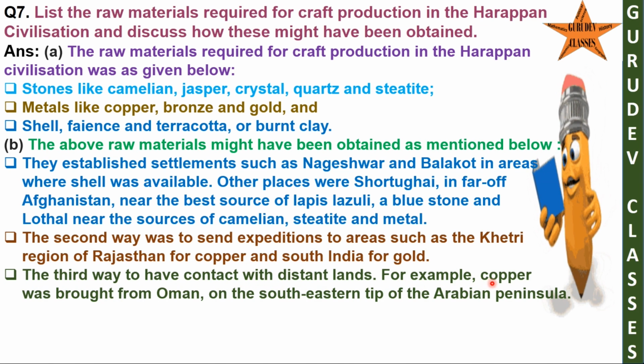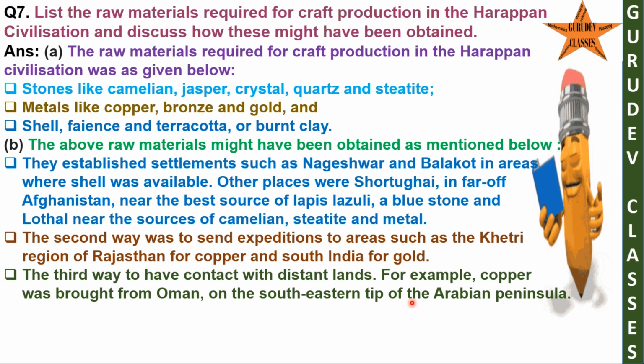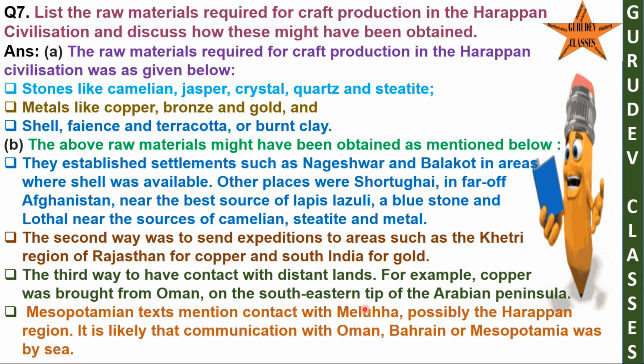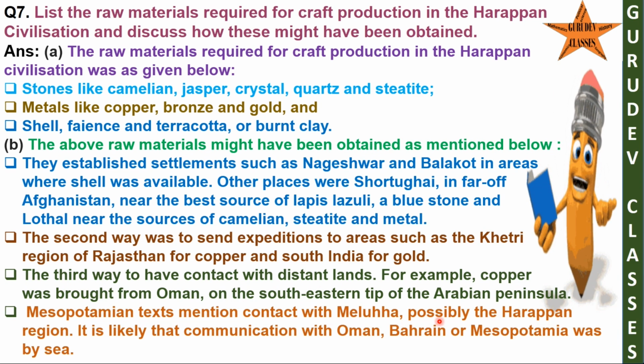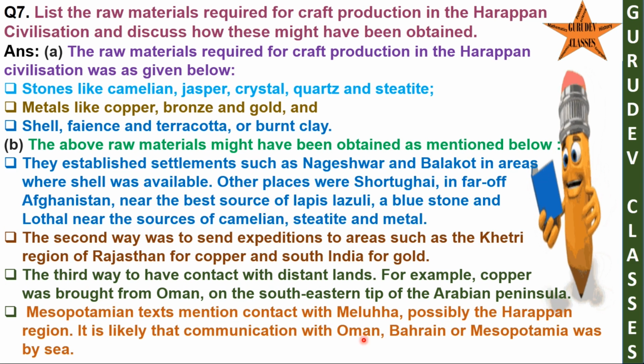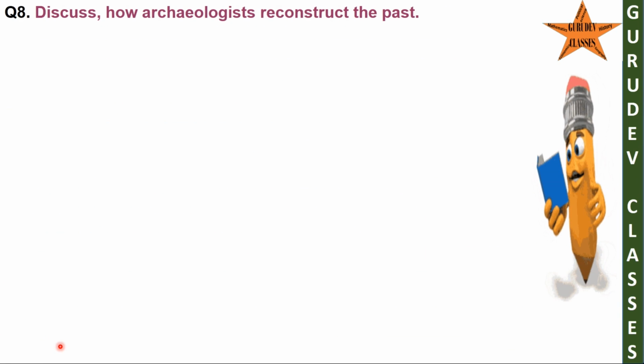For example, copper was brought from Oman, on the southeastern tip of the Arabian Peninsula. Mesopotamian texts mention contact with Meluhha, possibly the Harappan region. It is likely that communication with Oman, Bahrain or Mesopotamia was by sea.